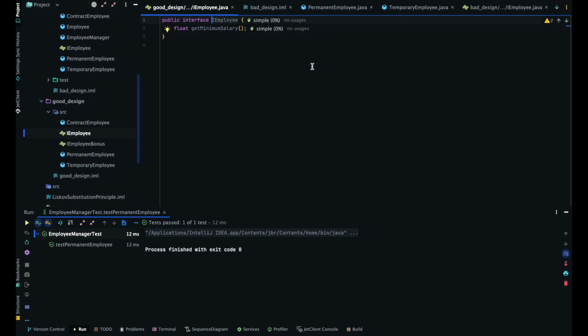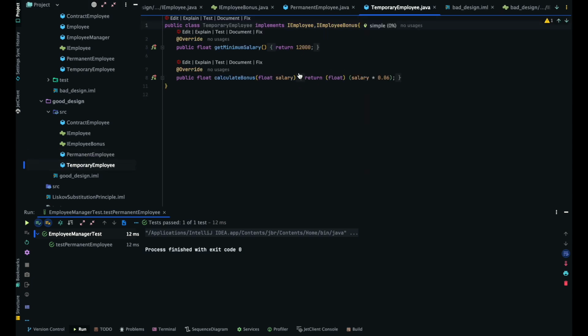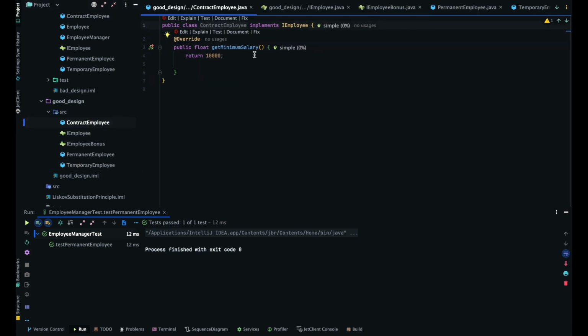So let's come here, and what we did, we have just created the new IEmployee, where we removed the calculate bonus and we kept it in the IEmployeeBonus. Now whoever needs this implementation, they can go and implement this one, right? So if you see here, permanent employee needs to calculate the minimum salary as well as employee bonus, they need both, right? It's correct because they can calculate this one. Now temporary employee also needs get minimum salary as well as employee bonus, but for contract employee we see they need just get employee salary, nothing else. We don't need calculate bonus and all. That's why here we have not added it.